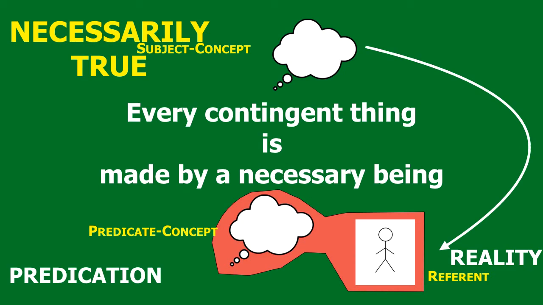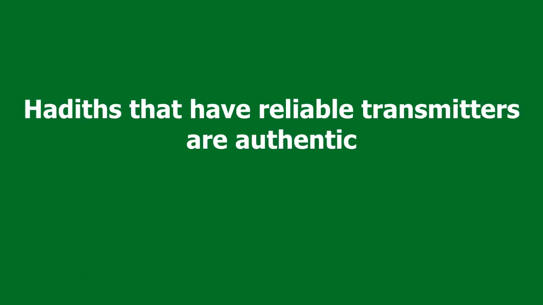We often make statements about things that don't exist in the world, about concepts. So here's an example, taken from another Islamic science, the science of hadith criticism or hadith authentication. A scholar of that science would say that hadiths that have reliable transmitters are authentic. There are several other conditions in order for a hadith to be authentic, genuine, in other words, a true transmission of something that happened in the past. But just for the purposes of illustration, let's work with this one condition. So let's say that hadiths that have reliable transmitters are authentic.